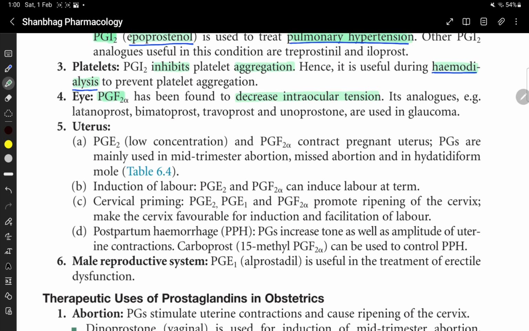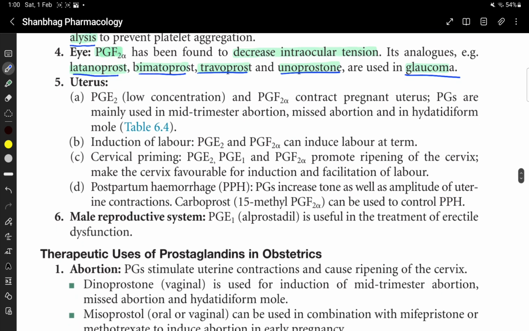Its analogs like latanoprost, bimatoprost, travoprost, and unoprostone are used in glaucoma.